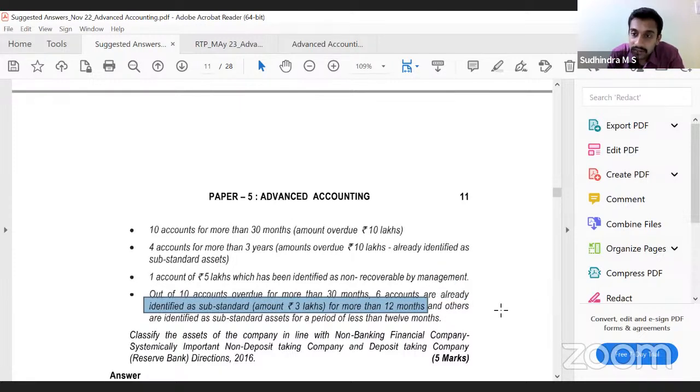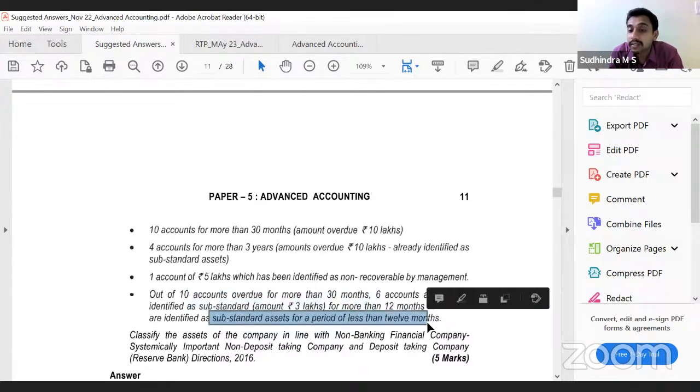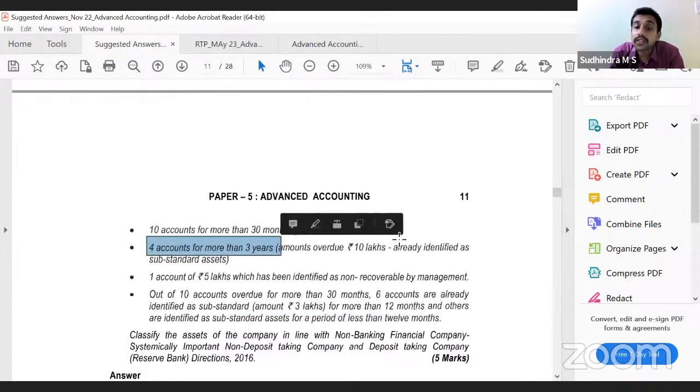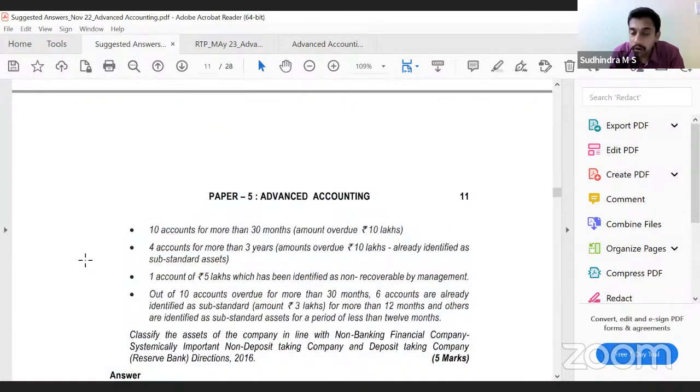Doubtful. 6 accounts are already identified as substandard for more than 12 months. If they have already been identified as substandard for more than 12 months, why again substandard? Doubtful. And the balance are identified as substandard for less than 12 months. That means they are substandard. 4 accounts for more than 3 years already identified as substandard: doubtful. Since they are more than 3 years already identified as substandard, even though they have not been given 12 months time there, we can consider it as doubtful.